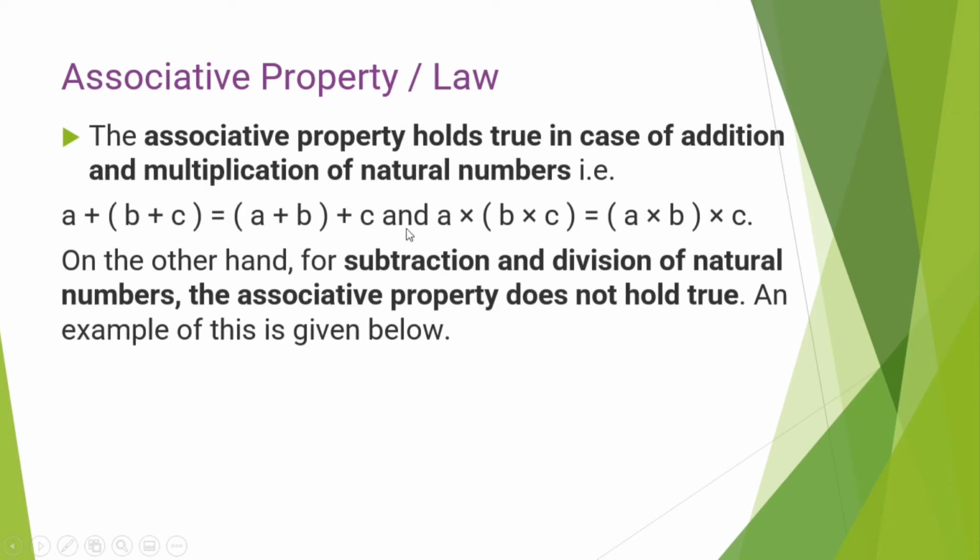Similarly, in multiplication, if there are three natural numbers A, B and C, first we multiply B and C and then we multiply the answer with A. Or if we multiply A and B and then multiply the answer with C, in both cases the result will be the same. So this is called the associative property. But on the other hand, for subtraction and division, this is not applied.